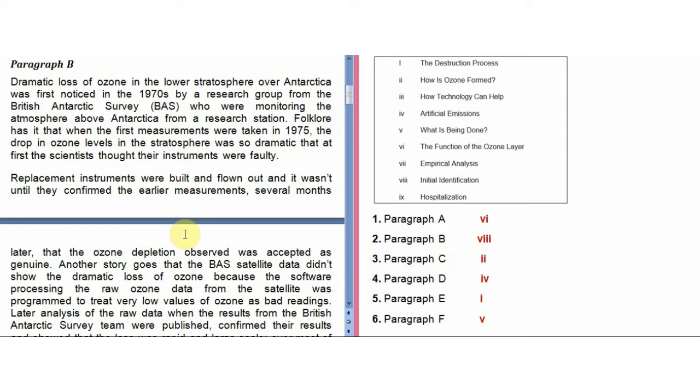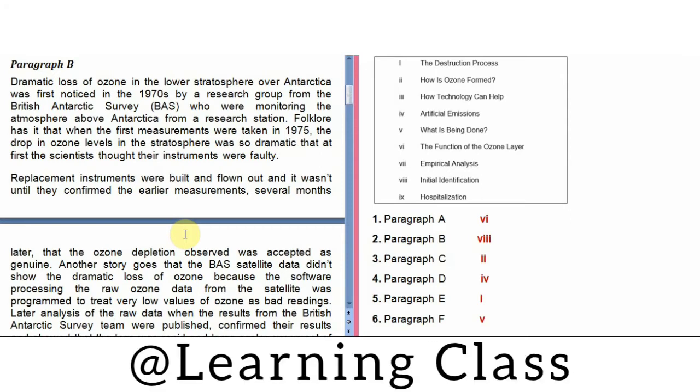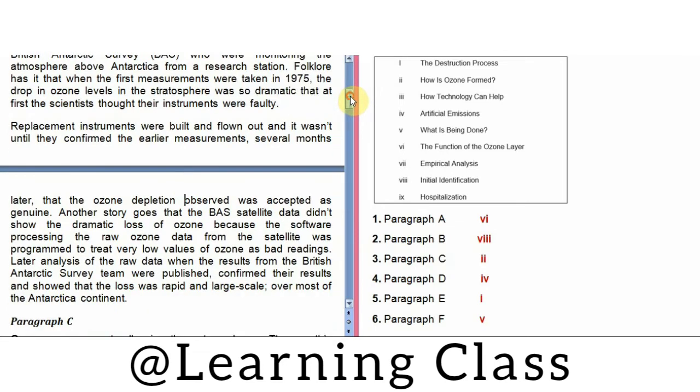Another story goes on that the BAF satellite data didn't show the dramatic loss of ozone because the software processing the raw ozone data from the satellite was programmed to treat very low values of ozone as bad readings. Later analysis of the raw data, when the results from the British Antarctic Survey team were published, confirmed their results and showed that the loss was rapid and large scale over most of the Antarctica continent.